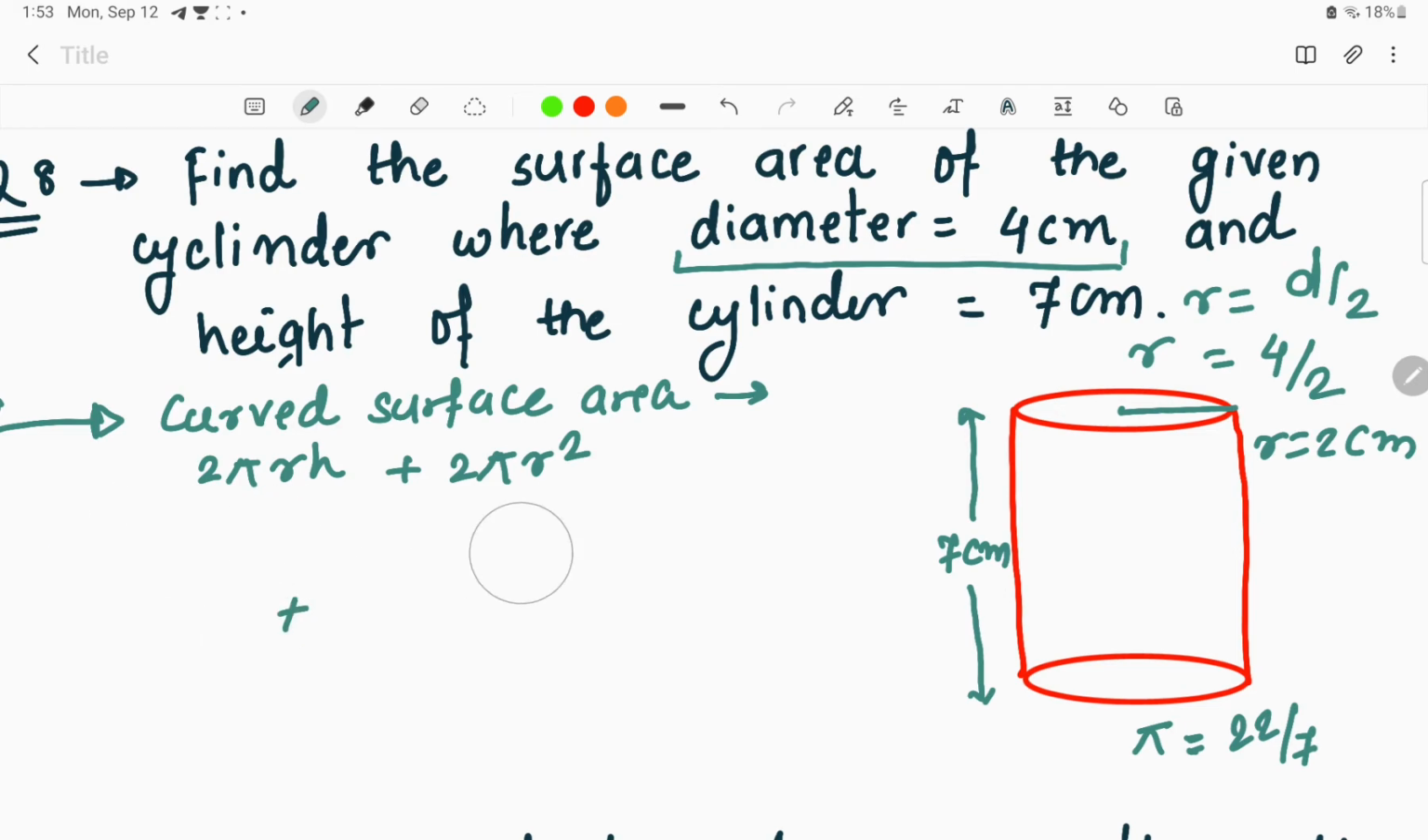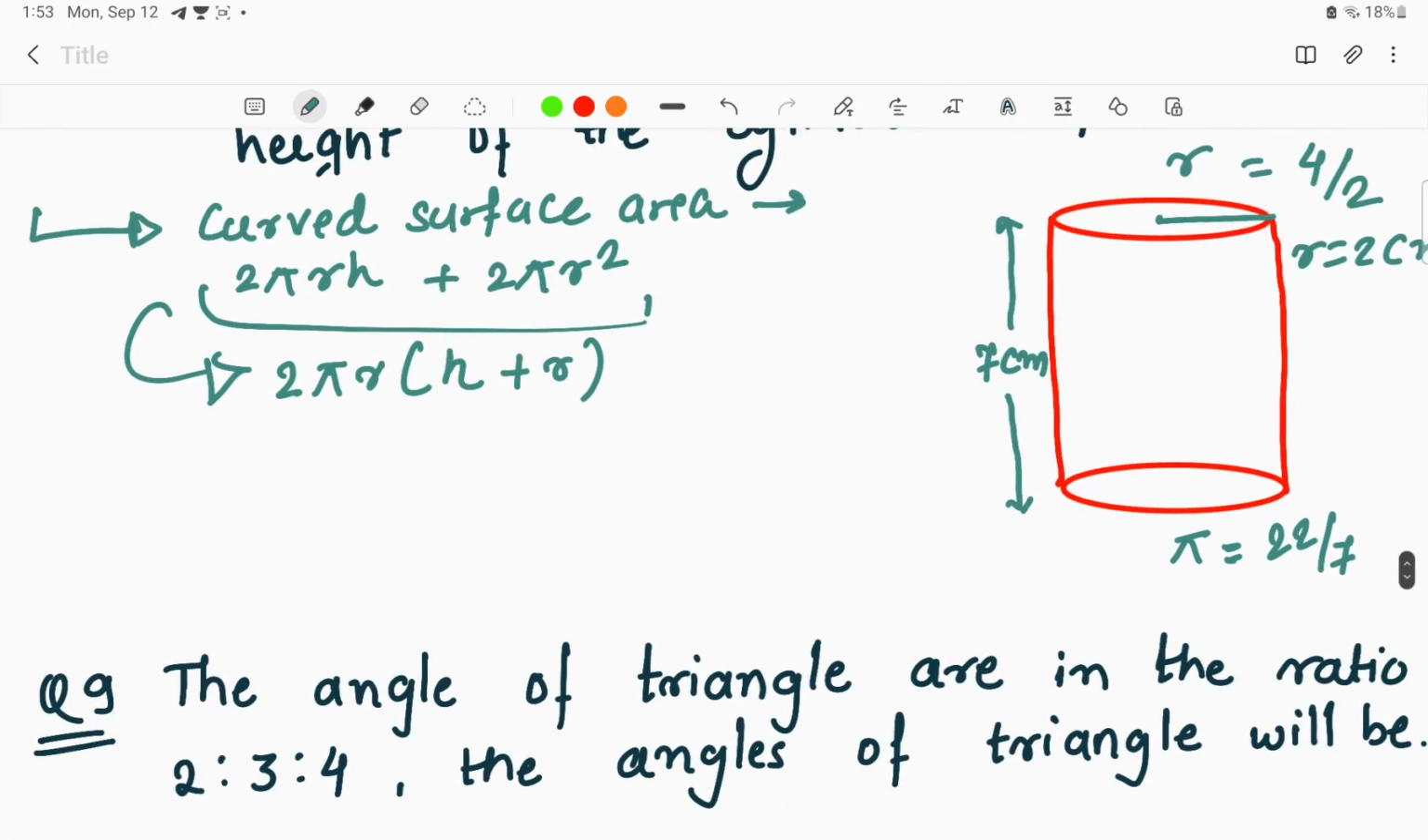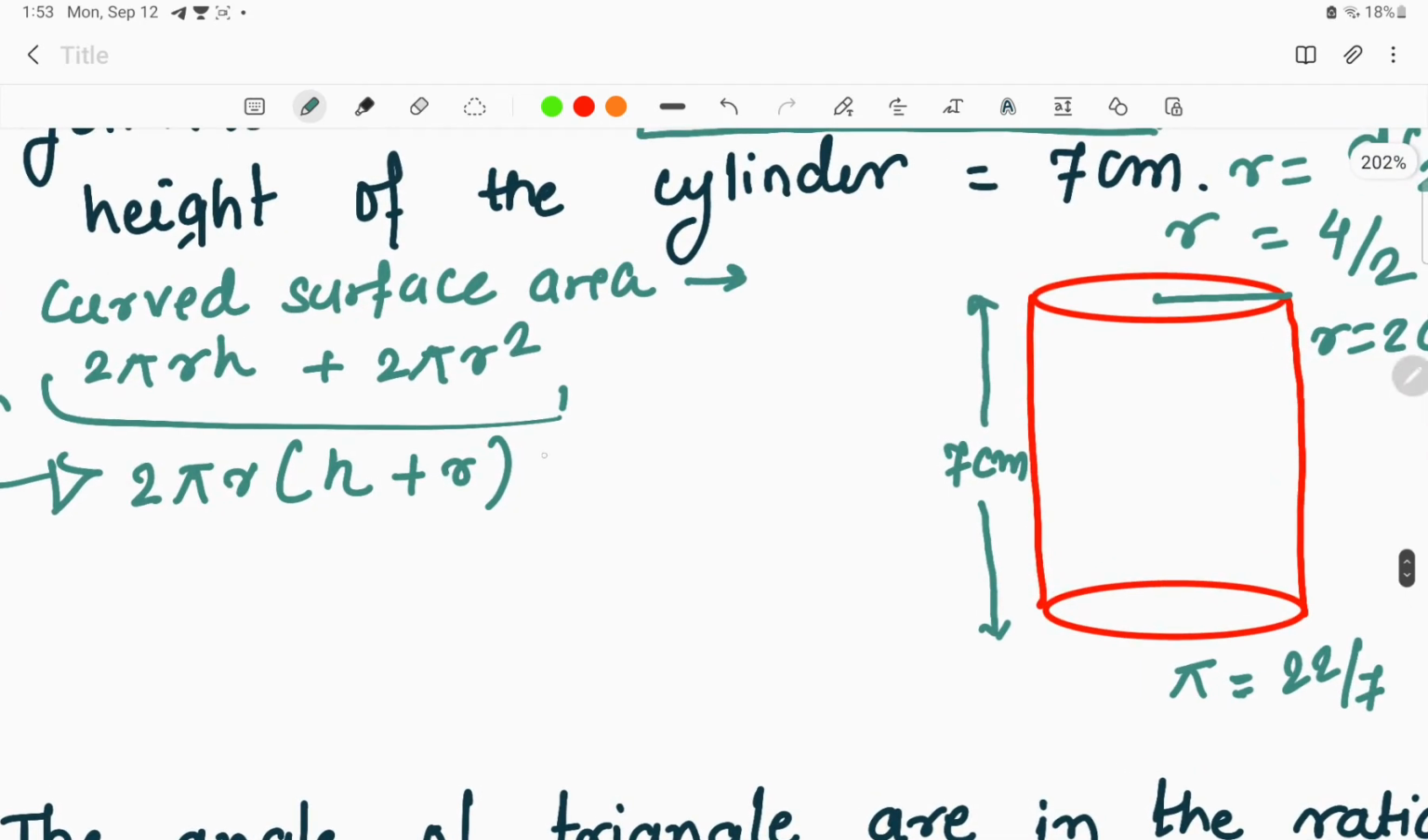Okay, one thing we can do over here is, let us solve this question in this way. As we know, this is the formula, right? So what we can do is, we can directly take 2 pi r in common and we can solve this as h plus r. Okay, 2 pi r is the thing that we have taken in common, and the values in bracket will be h plus r. So the answer to this will be putting the values in the equation, that is 2 pi r, the value of r is again 2 centimeter, right?